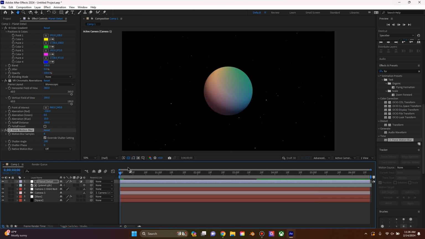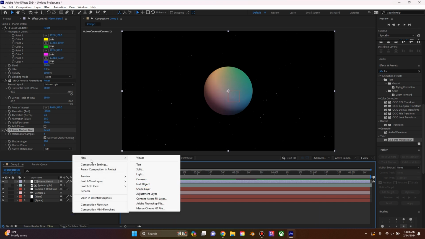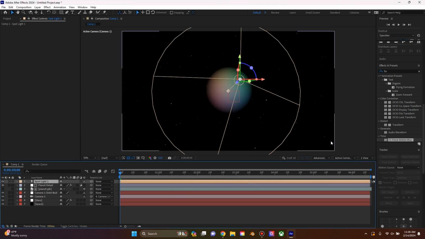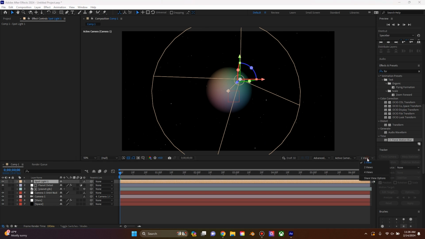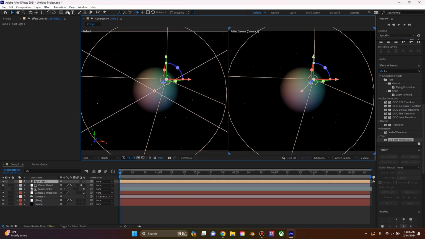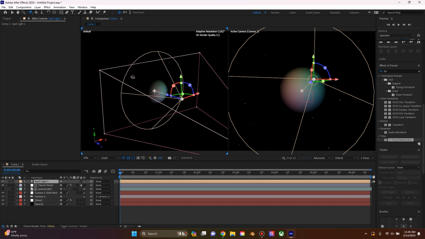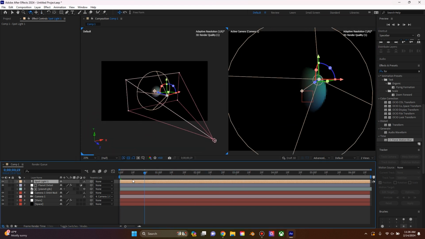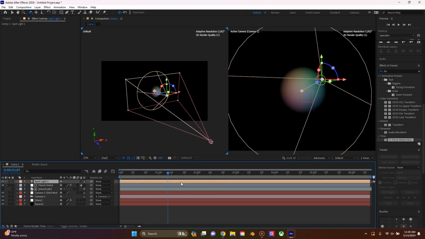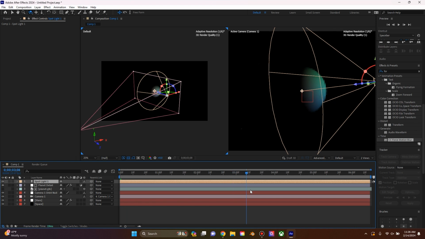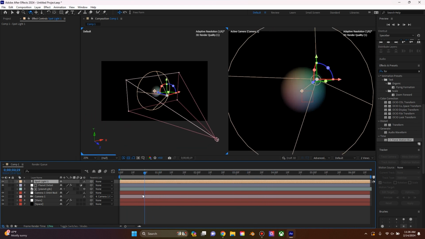Then, to get the actual sun that we're looking for, we're gonna create a new light, and we're just gonna make a spotlight. Then what you can do is down here in the bottom right of the composition window, you can change it to 2 views. And I'm gonna zoom out just a little bit here to see what we're looking at. And if we drag this forward, we can see where our camera is looking. I want the planet to start not as visible and then become visible.